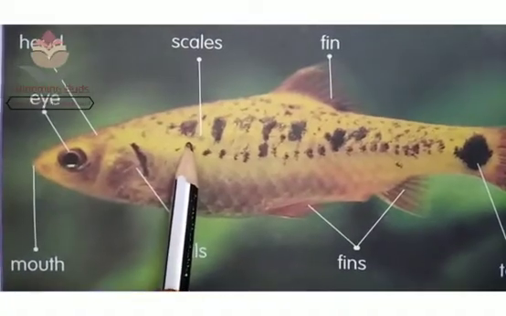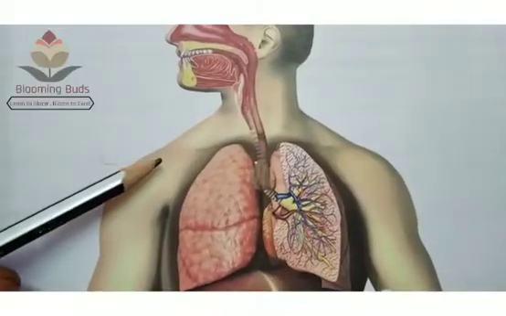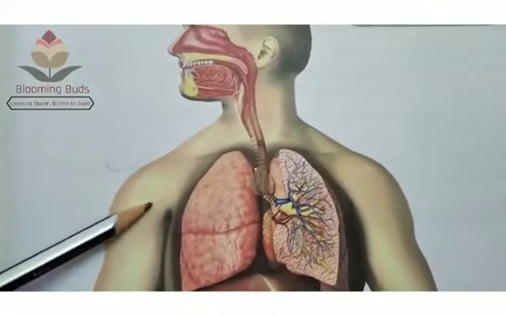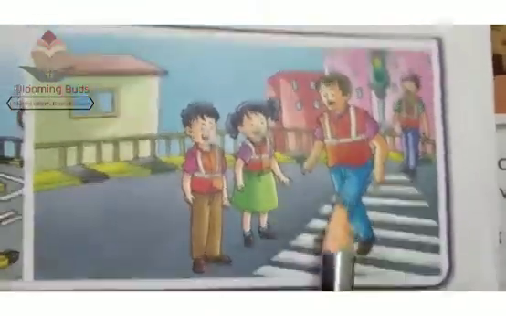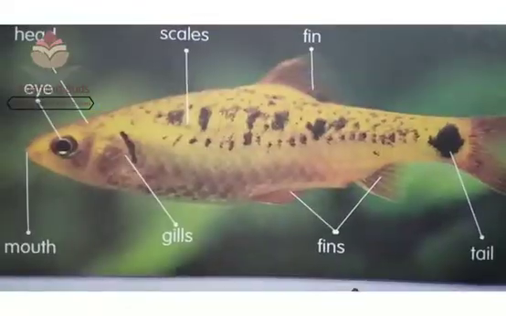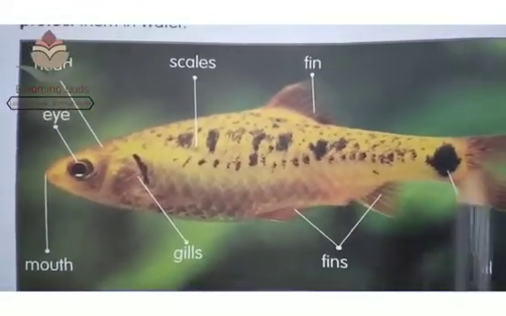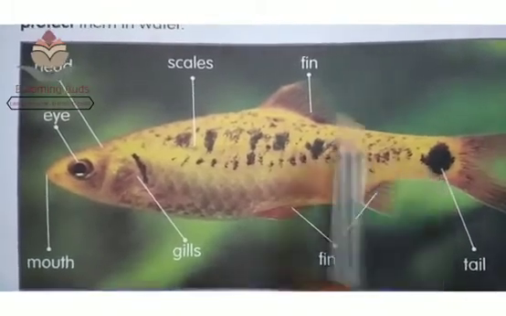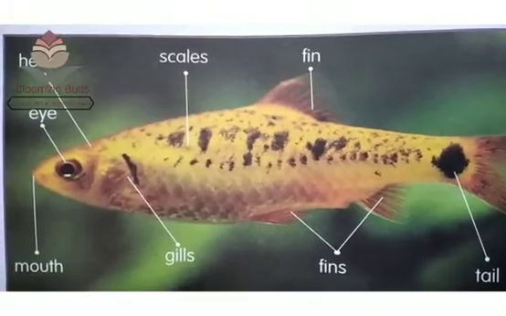Fishes have their body covered with scales, whereas humans' bodies are covered with skin. Humans move on their two legs. Fishes move with the help of their fins and tail. This is about fish in water.